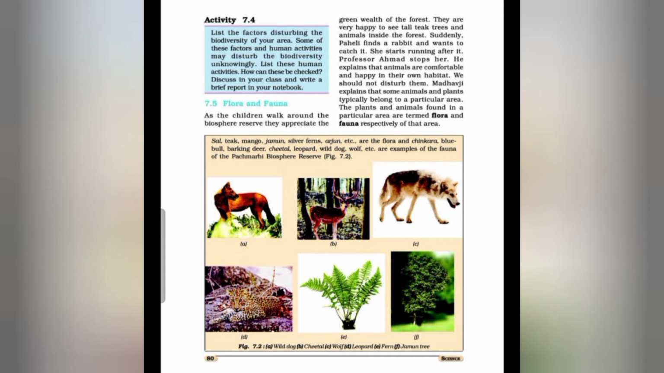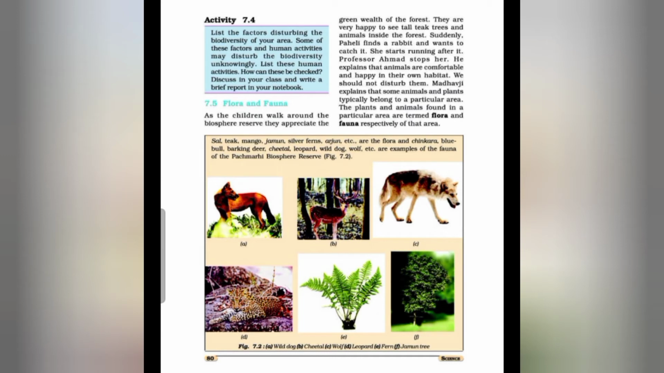So students, what is the meaning of flora and fauna? We can say that all different kinds of plants living in their natural surroundings are called the flora of that place, and all different kinds of animals living in their natural surroundings are called the fauna of that place. Together, flora and fauna of a place form the biodiversity of that place.